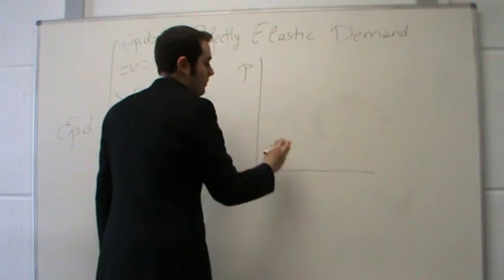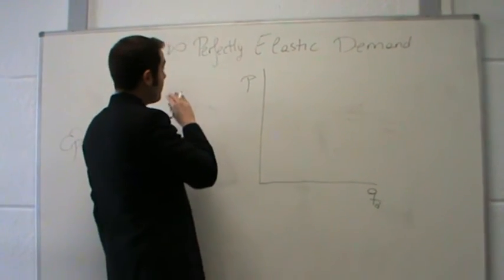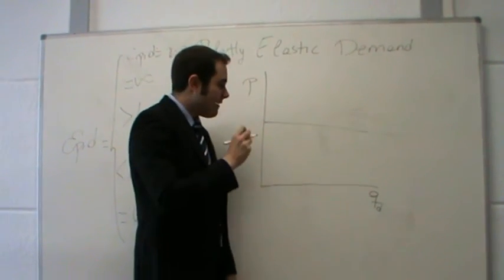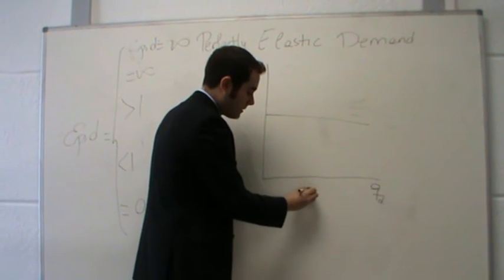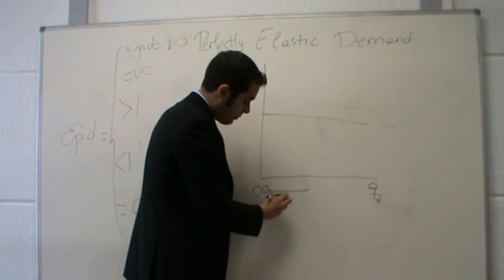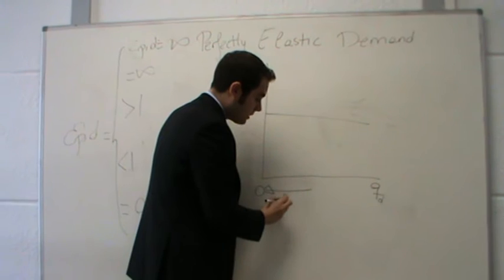In the vertical axis we have prices. In the horizontal axis we have the quantity demanded. A perfectly elastic demand is a completely horizontal line. So a very, very small increase in prices causes the quantity demanded to go to 0. If we increase the price just a little, the quantity demanded goes to 0.